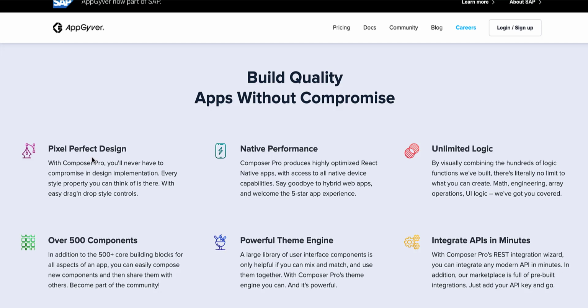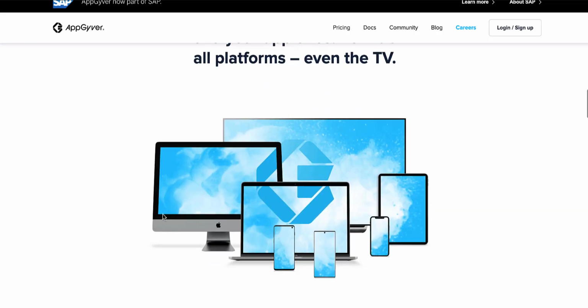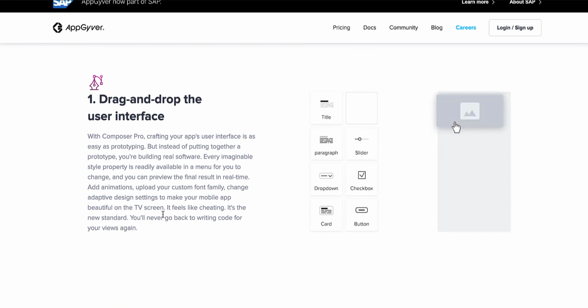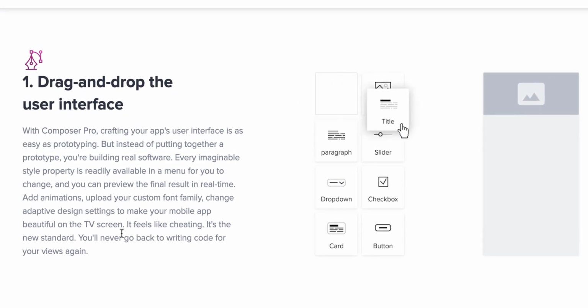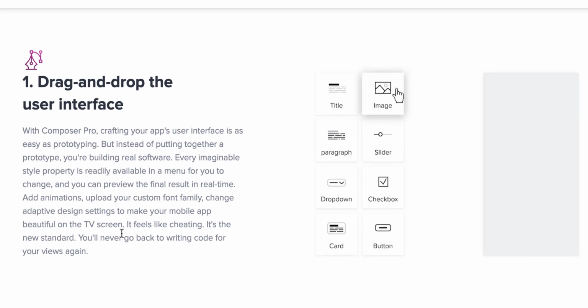Looking at the features for AppGyver, we have quite a few. We can have unlimited logic, integrating APIs in minutes. We can have native performance. And one of the things I like about it is the drag and drop interface. If you've seen drag and droppers on different types of website builders, app builders, it works the same with AppGyver.